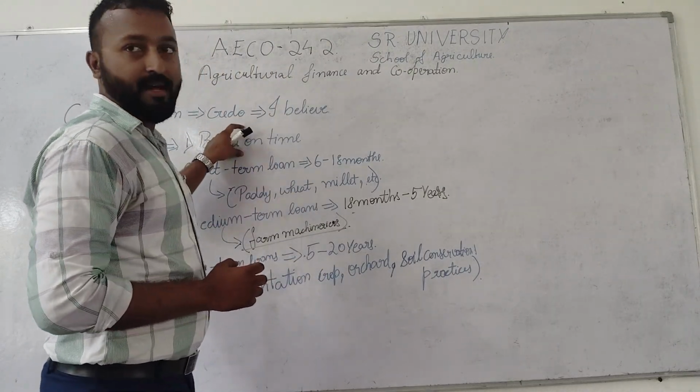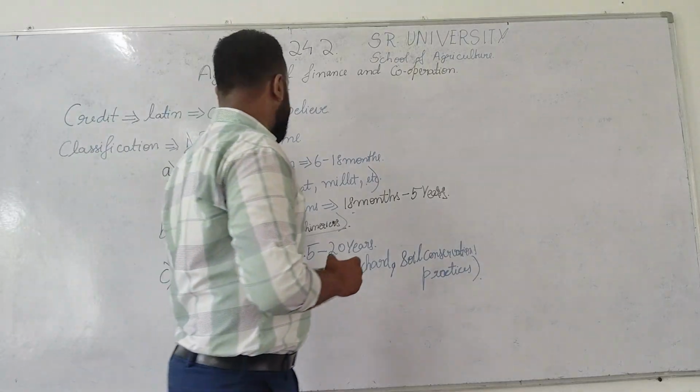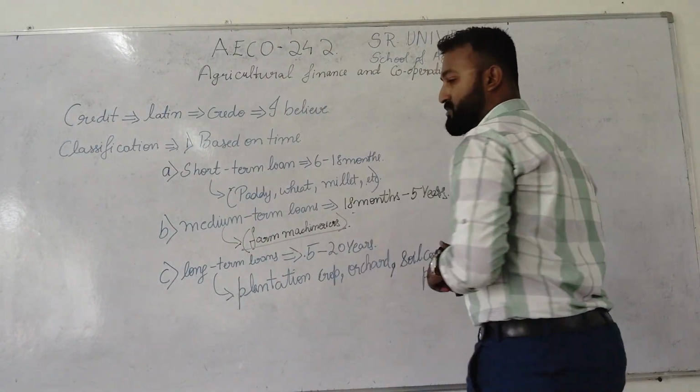So this is based on time, that is the first classification of credit. The second classification of credit is based on purpose.